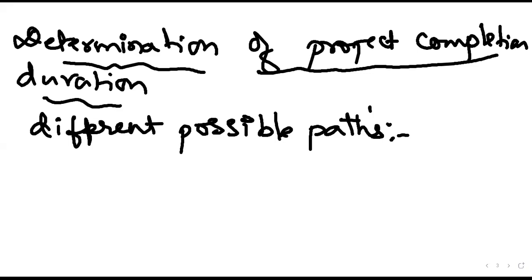First, we have to determine the possible paths in this particular network, apart from those already answered.